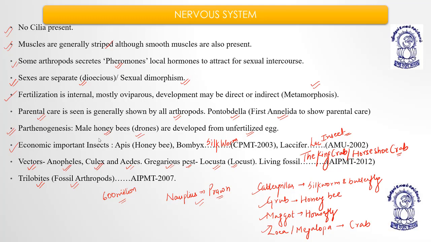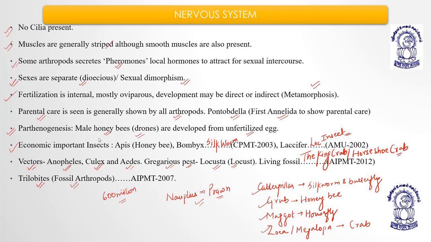Fertilization is internal. Mostly they are egg laying, oviparous. Development may be direct or indirect. If indirect development happens, then it is metamorphosis, converting larva into pupa, pupa into adult. Parental care is seen first in the annelid Pontobdella, and then all arthropods are ready to care about their eggs.